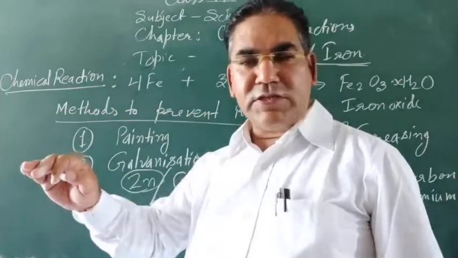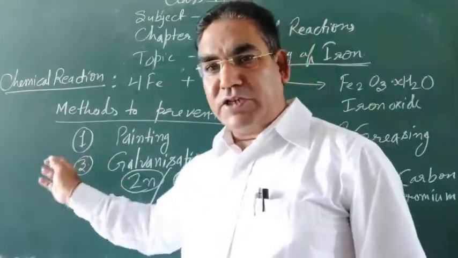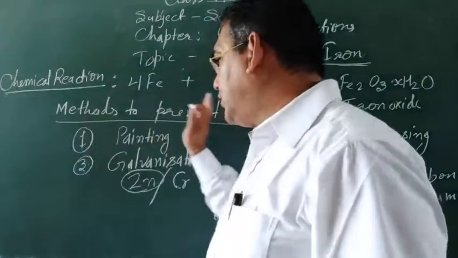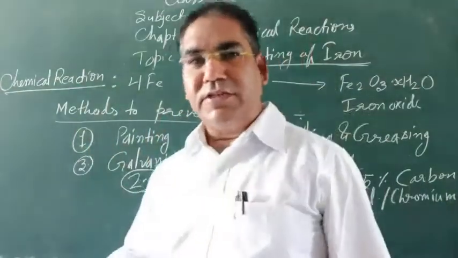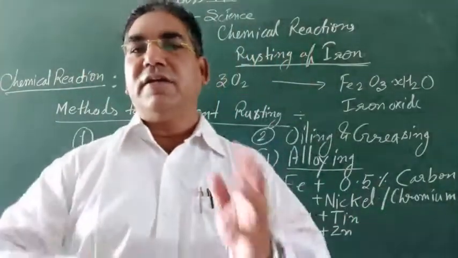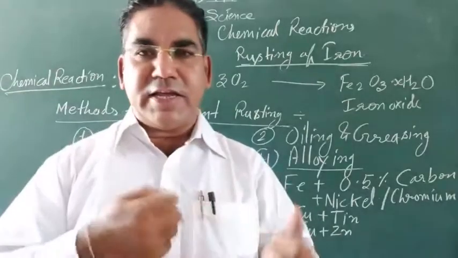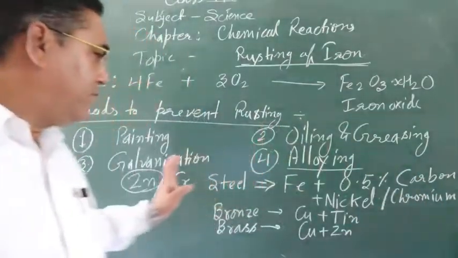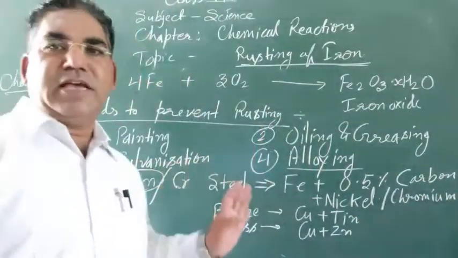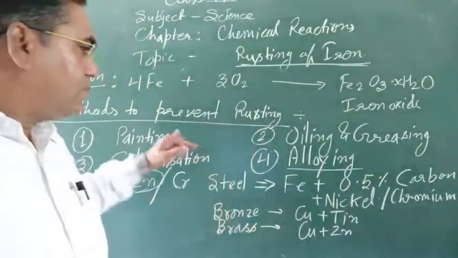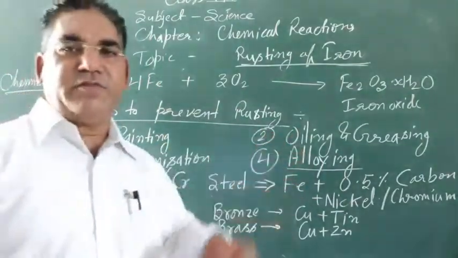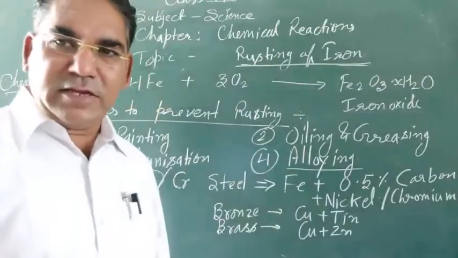This process is known as galvanization. Painting, oiling and greasing are temporary methods we have to do again and again. Galvanization is long lasting.